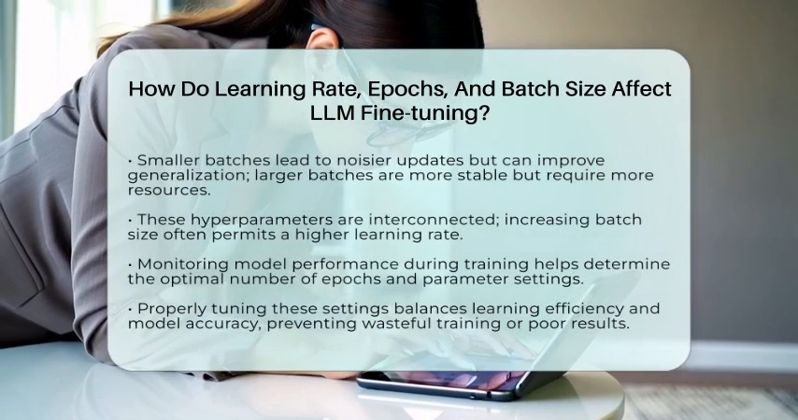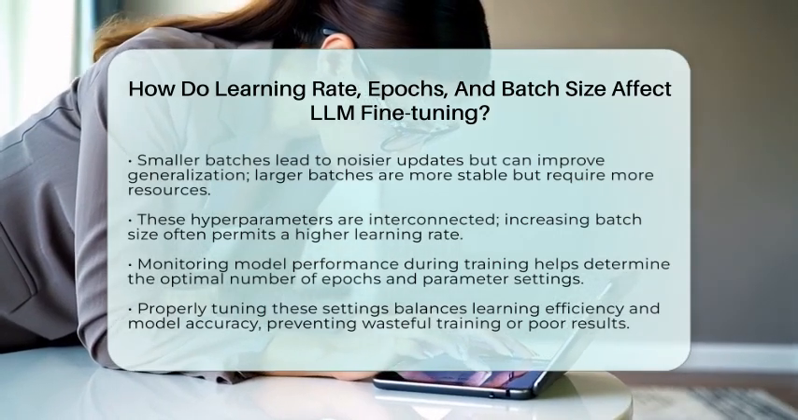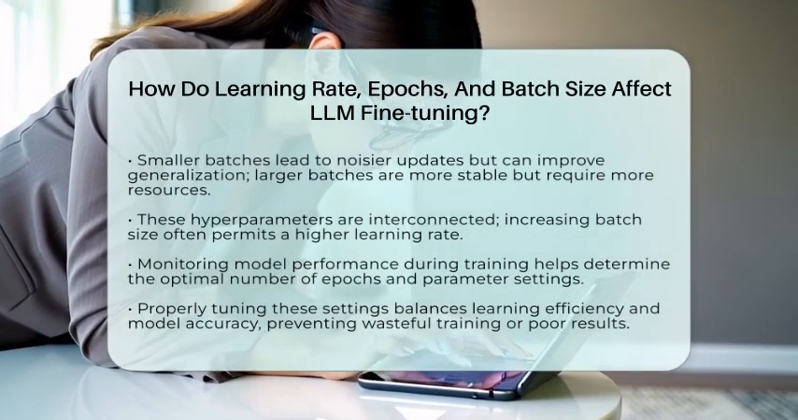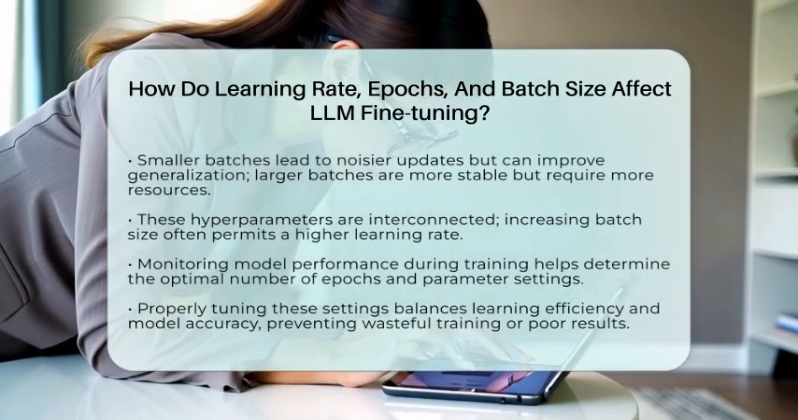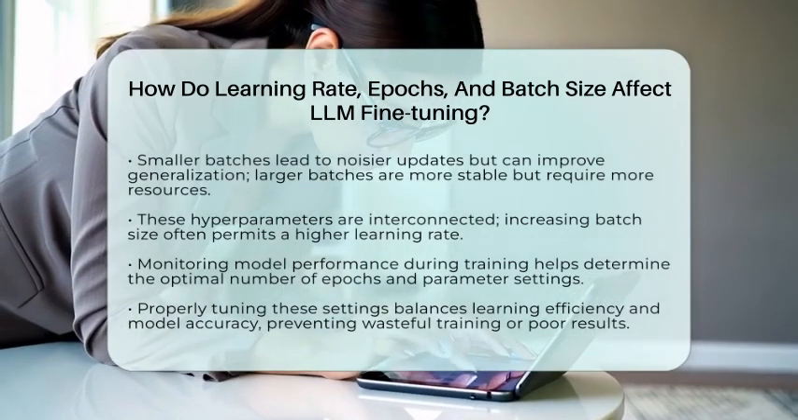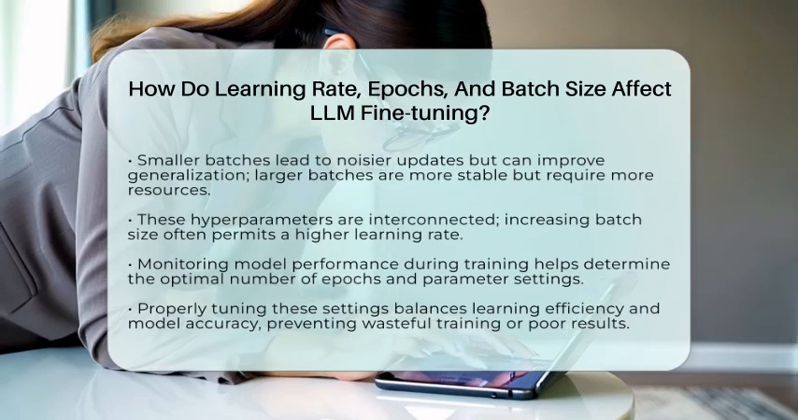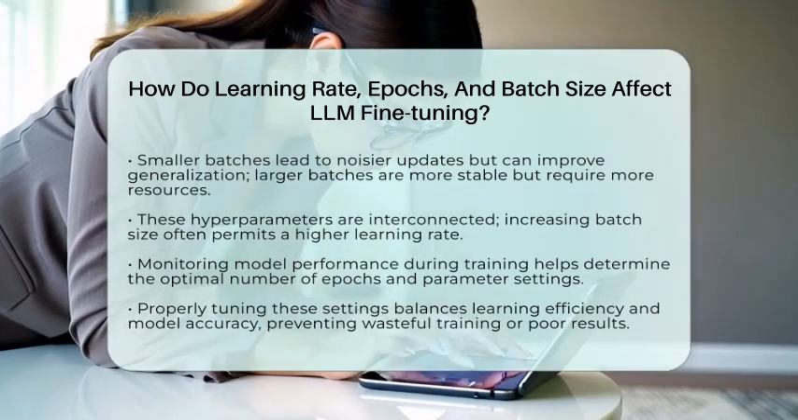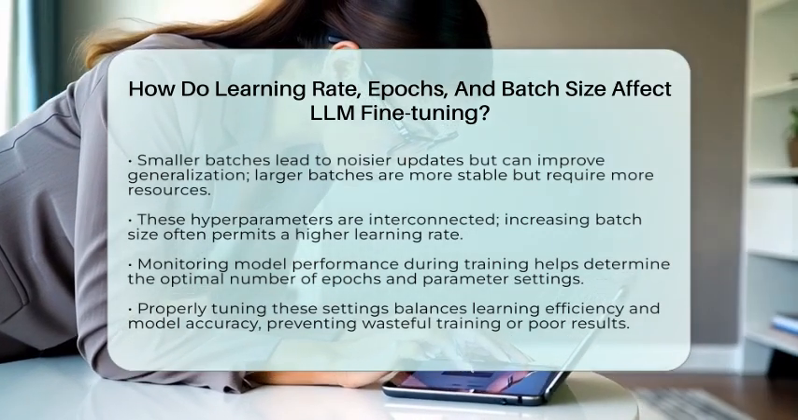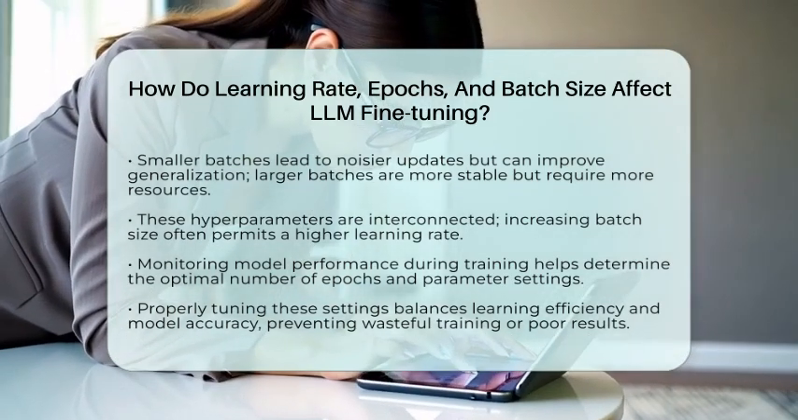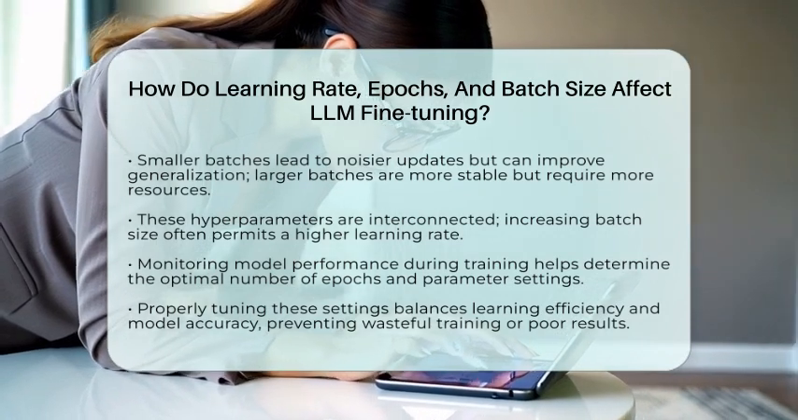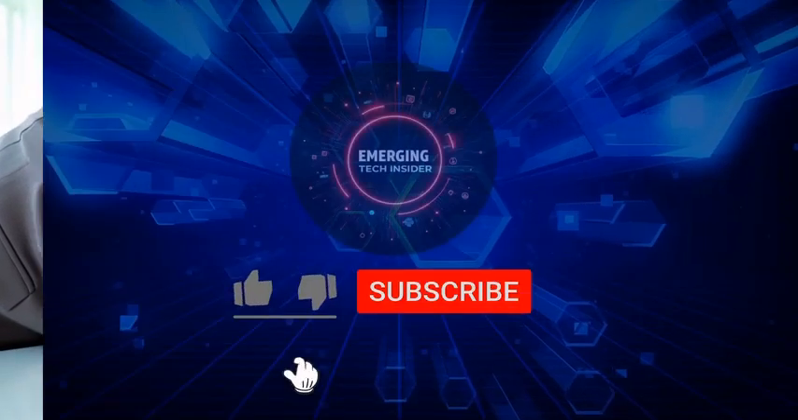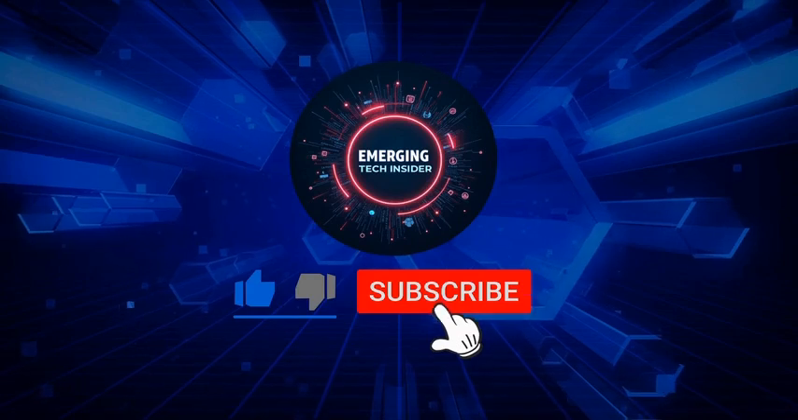To sum it up, the learning rate controls how big each step is. Epochs decide how many times the model sees the data, and batch size affects how much data the model processes at once. Adjusting these carefully makes the difference between a model that learns well and one that doesn't. Fine-tuning is all about finding the right mix so the model adapts quickly and accurately to new tasks, all within the fast-changing world of artificial intelligence.